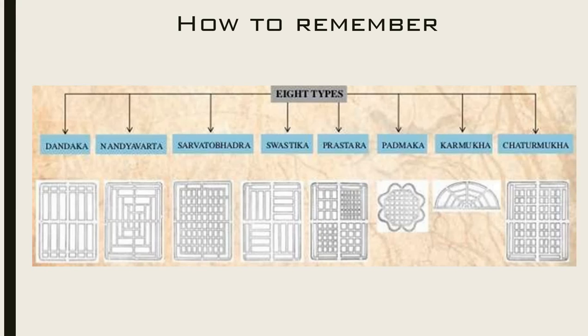So how would you learn it? You have eight types. You have Dandaka, Padmaka, and Karmuka. These are the three main forms. Dandaka will go to Nandyavarta, and Nandyavarta will give you Swastika. And the next branch goes like this: Dandaka can be converted into a Sarvatobhadra, and Sarvatobhadra can be of two types, Prastara and Chaturmukha. It is not a sequence I've given you, it's just a sequence in which you could learn them.